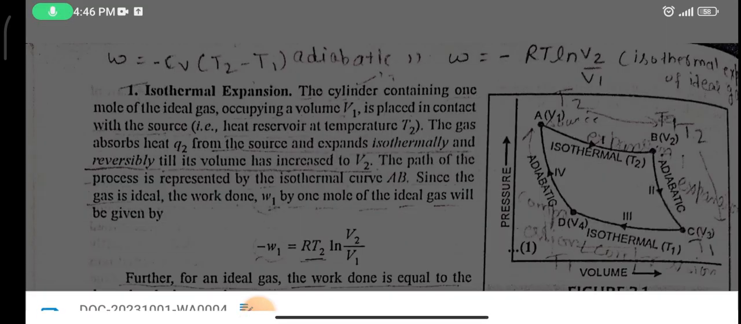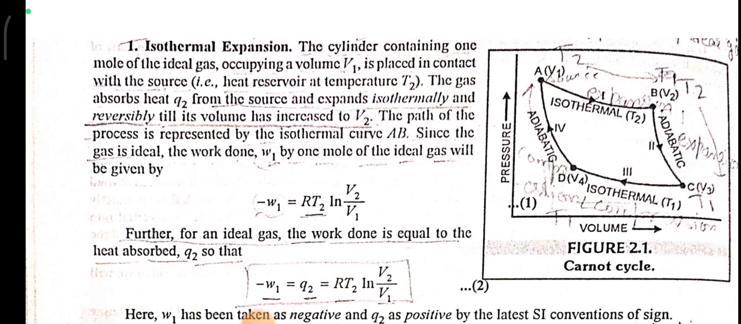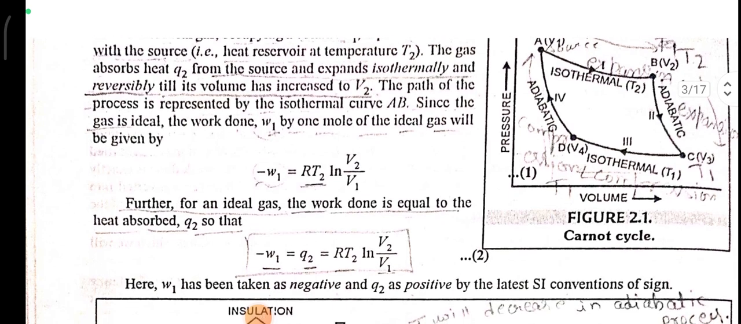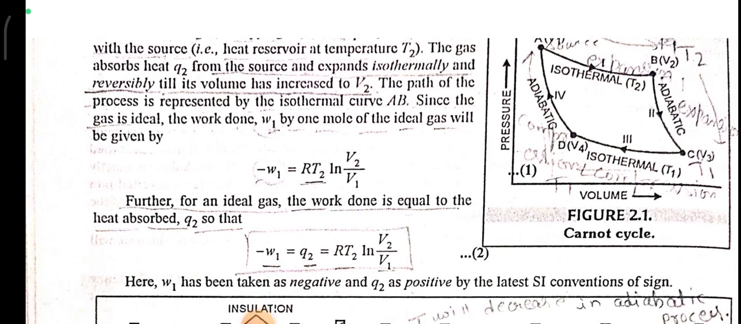Isothermal expansion. The cylinder containing 1 mole of an ideal gas occupying a volume V1 is placed in contact with the source. The gas absorbs heat Q2 from the source and expands isothermally and reversibly till its volume has increased to V2. The path of the process is represented by the isothermal curve AB.